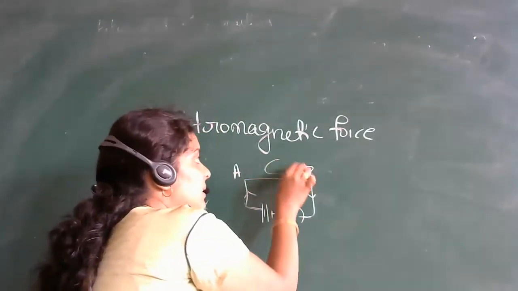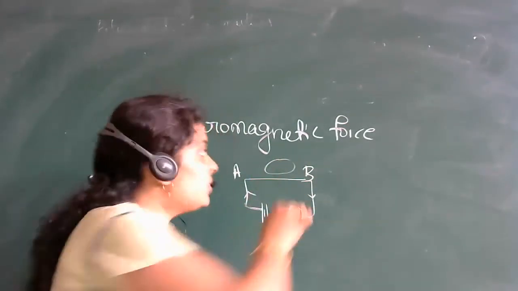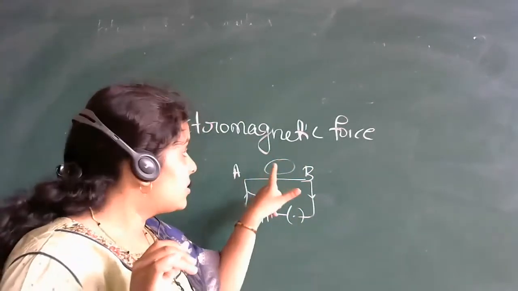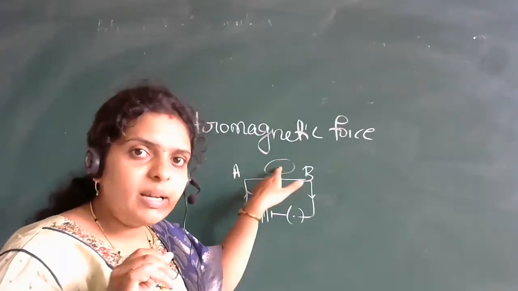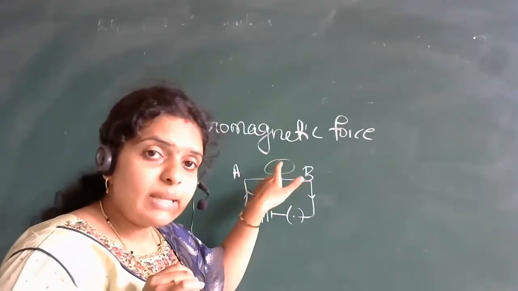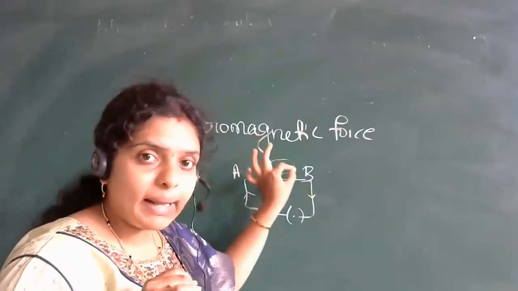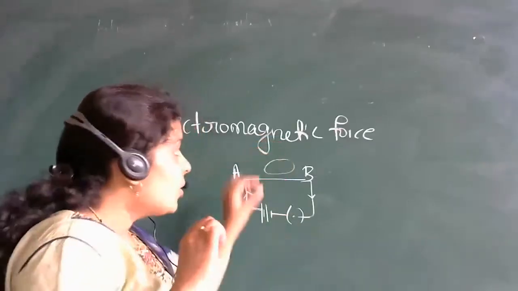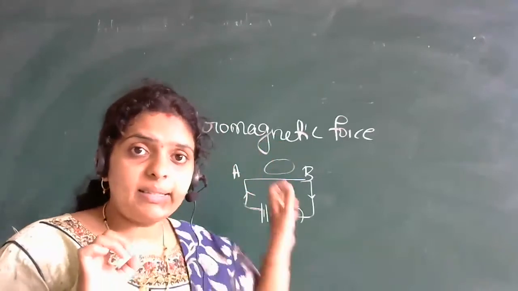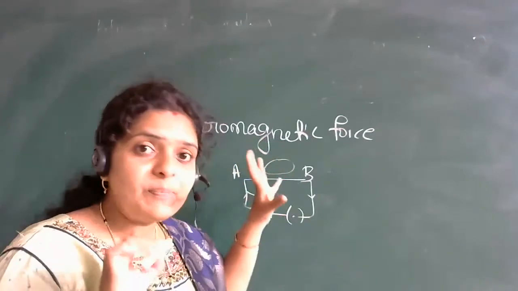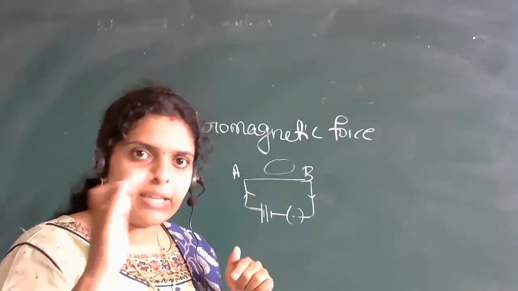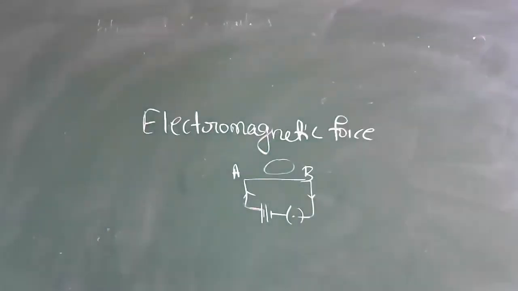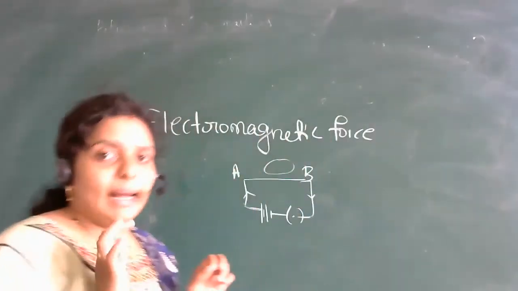So if you place a compass nearby, it will show deflection. Compass is nothing but Diksuchi; we call it Diksuchi. When you place the compass nearby, it will show some deflection, so that indicates that there is a magnetic field. Deflection means what? The needle inside the compass will tilt a little and change its position. That is nothing but the presence of a magnetic field.